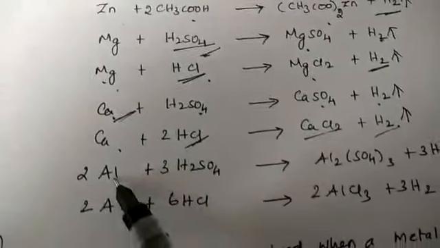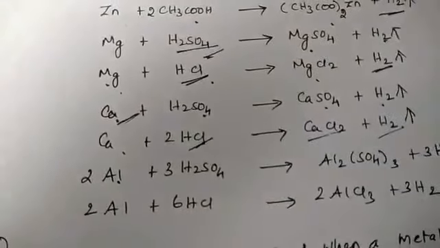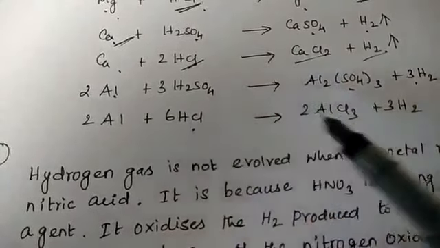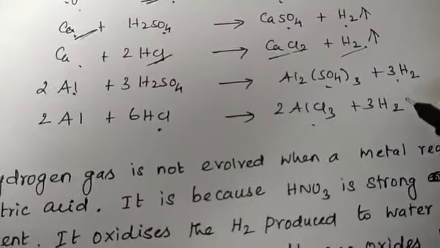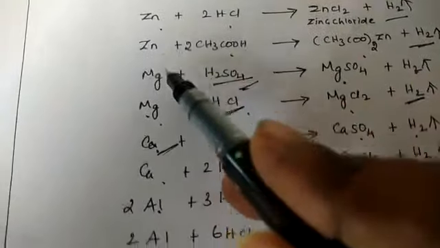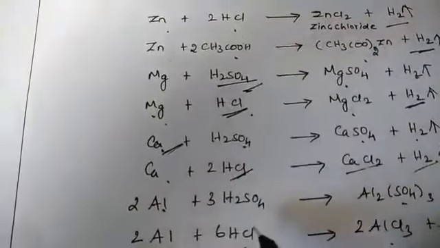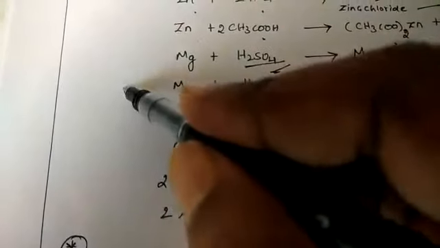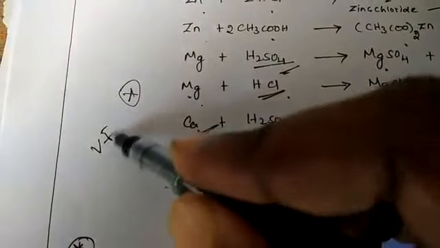And aluminium reacts with sulfuric acid to form aluminium sulfate and hydrogen, and with hydrochloric acid to form aluminium chloride and hydrogen. So these highly reactive metals react with acids to evolve hydrogen gas. This is a very important reaction.